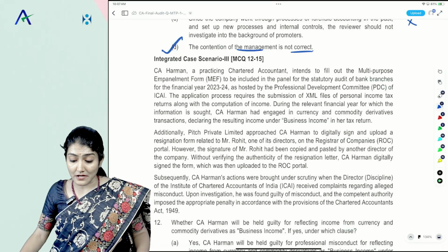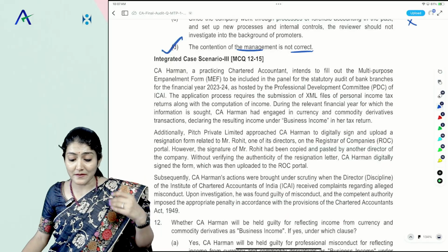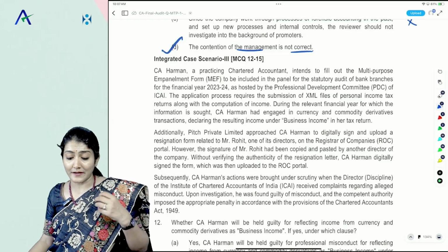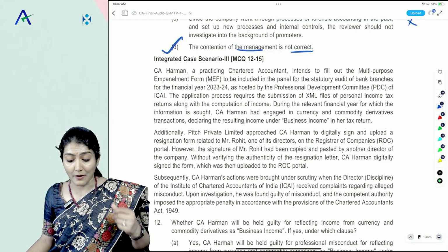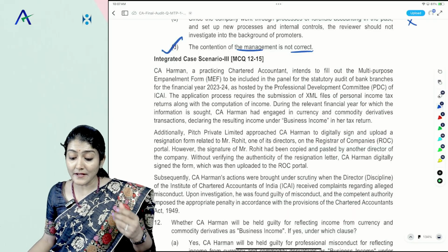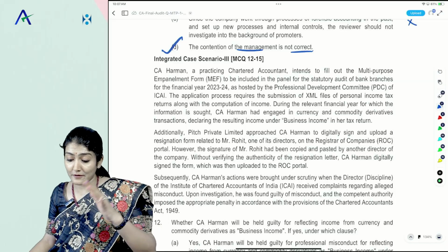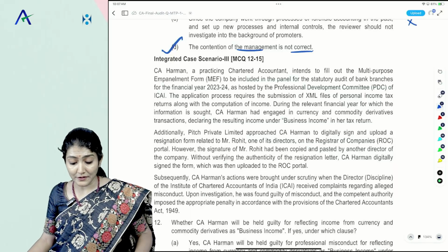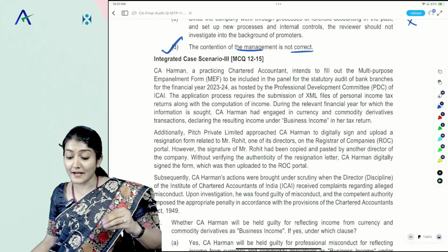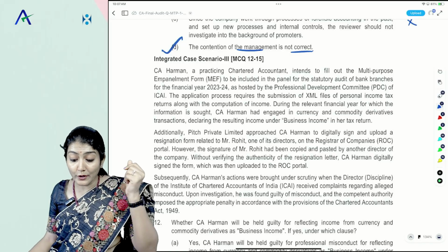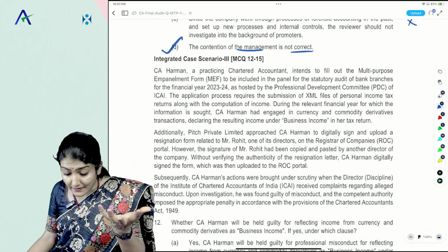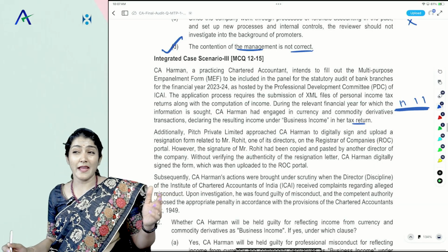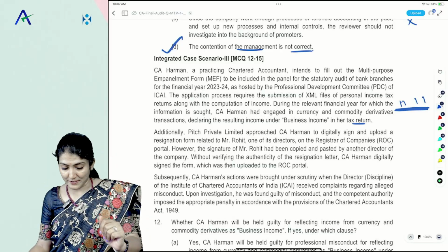CA Herman, a practicing chartered accountant, intends to fill out the multi-purpose empanelment form to be included in the panel for the statutory audit of the bank branches for 24 as hosted by the Professional Development Committee of ICAI. The application process requires the submission of XML files of the personal income tax return along with the computation of income. During the relevant year for which the information is sought, CA Herman had engaged in currency and commodity derivative transactions, declaring the resulting income under business income in her tax return. Clause 11, Part 1, First Schedule: Engages in any other business or occupation.